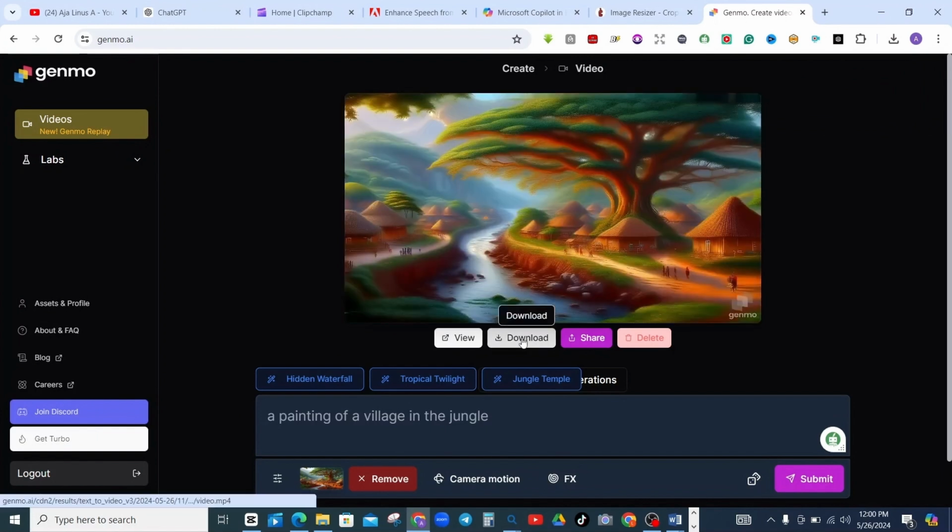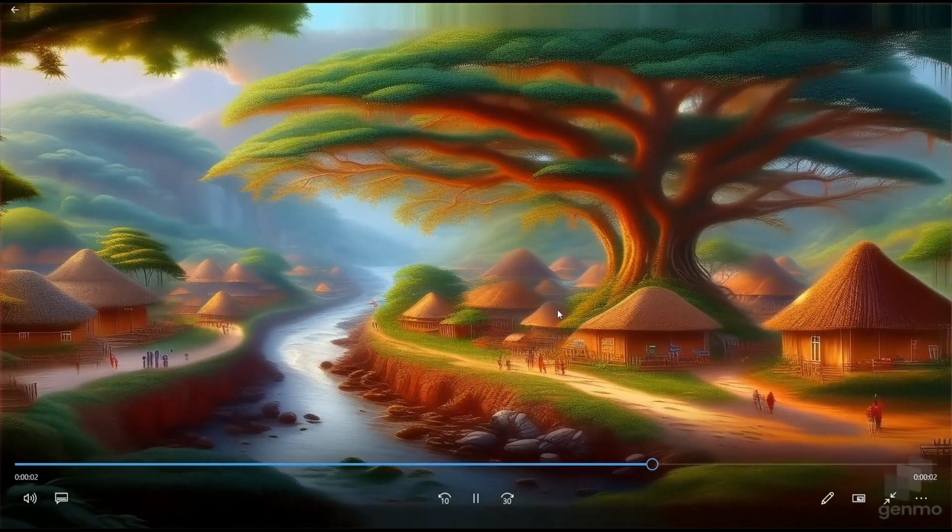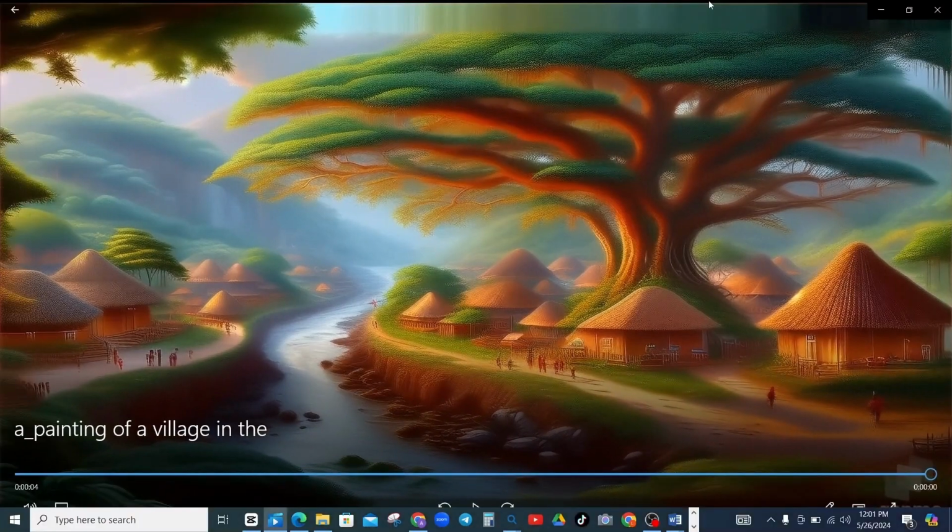Then you click on download for this image to be downloaded. So that's what you can do to each of the images you have generated. You can animate all these images following the same process that I've just shown you now. Why we'll not be able to animate all these images here is to avoid being longer than required. So see how the image is animated in this particular place here now.